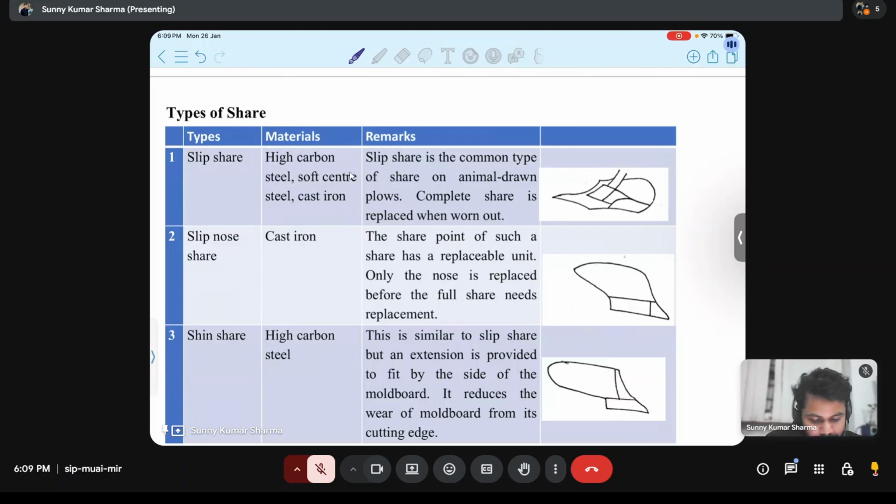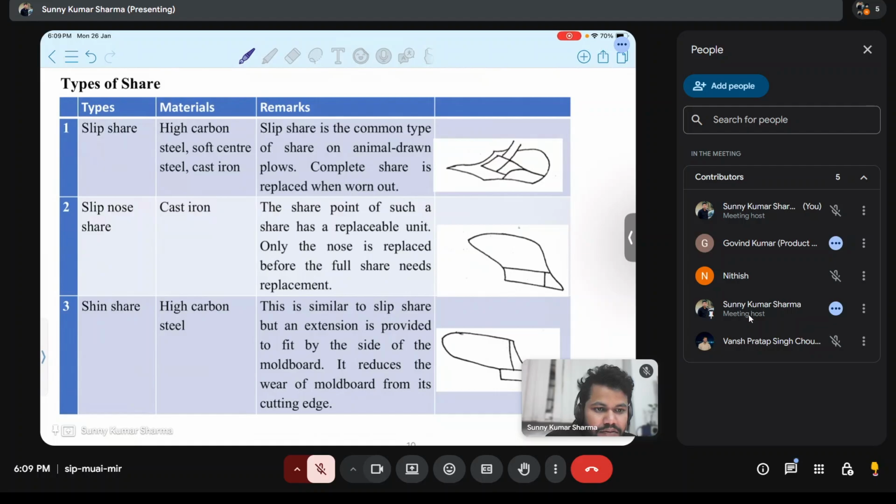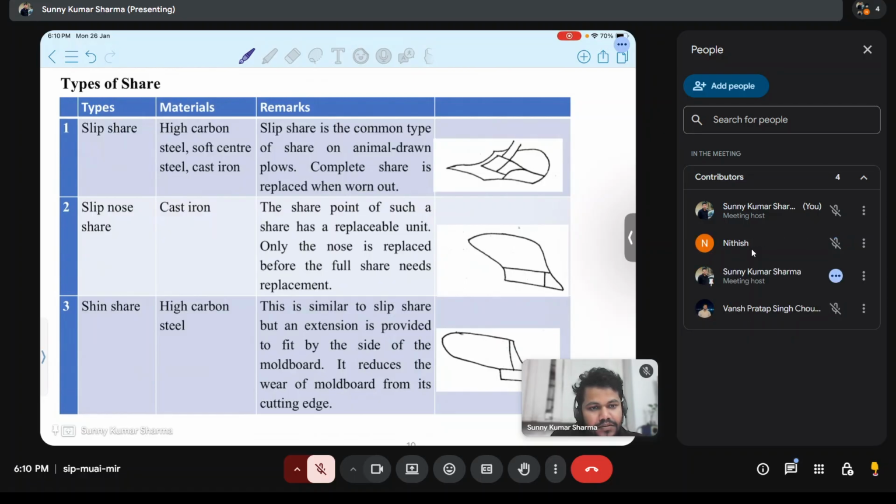So we will study what other types of share there are, and it will also help other students. Like you are knowing, who is answering? Gopal. Govind. Okay. Govind, is your BTech done, or are you doing BTech? No, I am already employed at Sonalika. Okay. Out of interest, I was in automotive earlier, so this is my first job in the sector. So out of interest, I have applied. Okay.